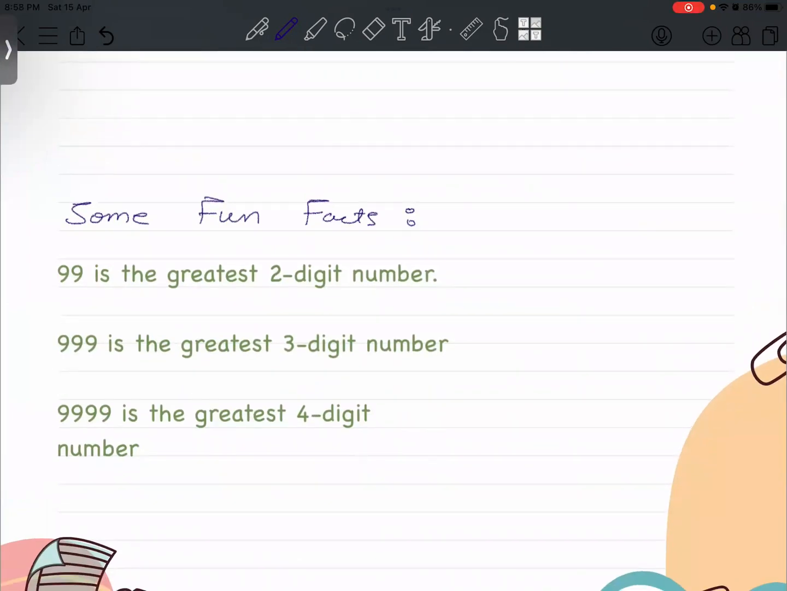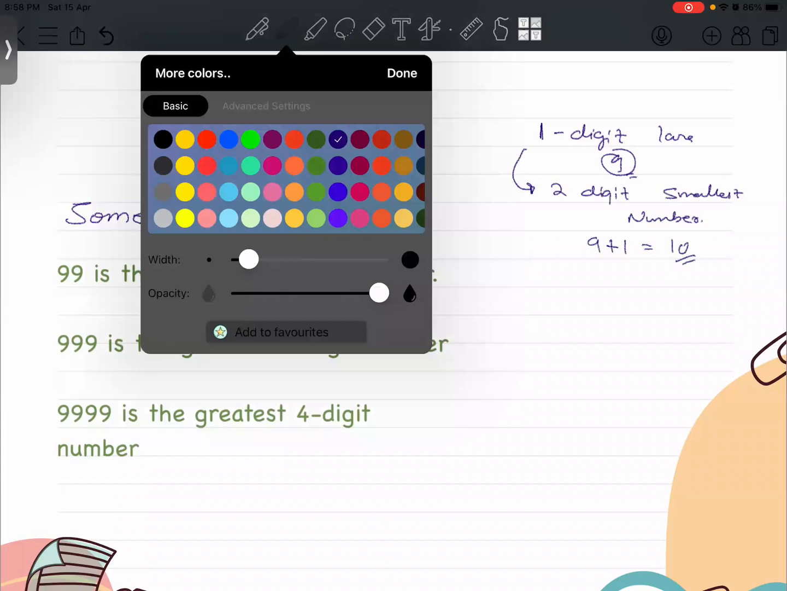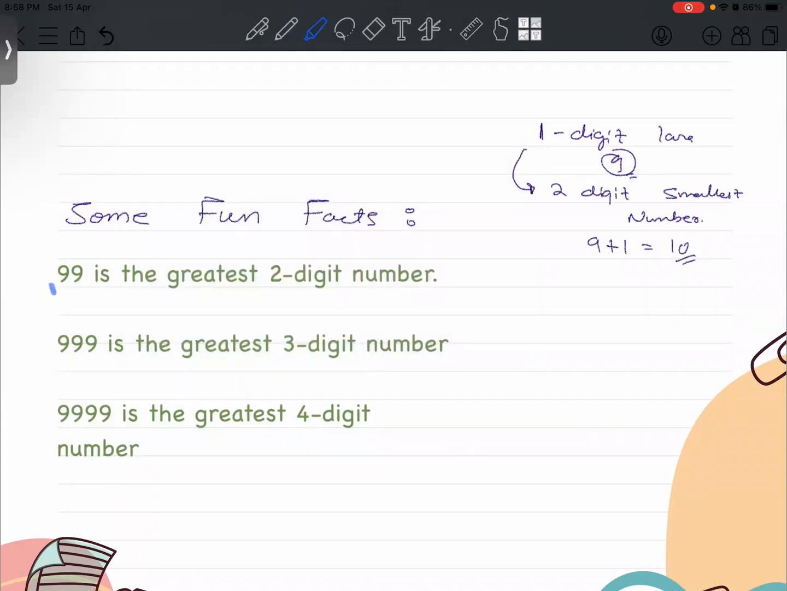Now let's talk about some fun facts. Which is the one-digit largest number? That is 9. And if my question becomes, give me the two-digit smallest number, then what do you do? We add 1 to 9, that becomes 10. Very good.